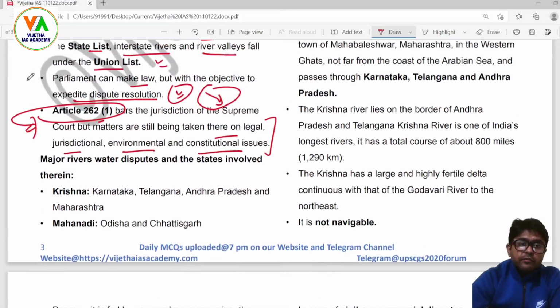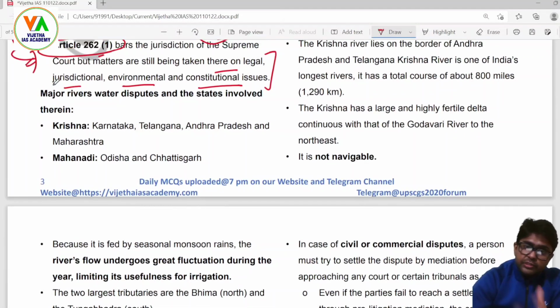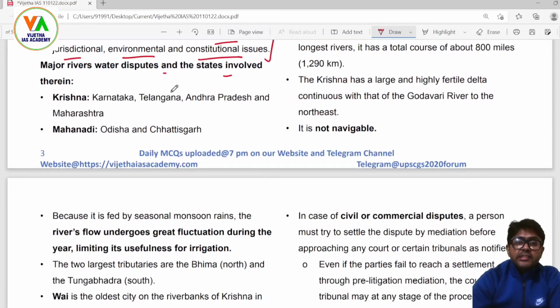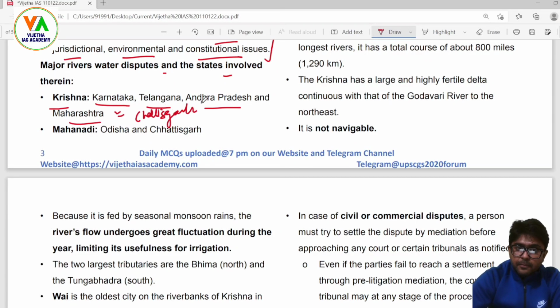This is also important for your PT, that they are not in the direct or original jurisdiction of the Supreme Court. Major river water disputes and the states involved therein are very important, because sometimes factual questions are also asked. Krishna River: the disputing states are Karnataka, Telangana, Andhra Pradesh and Maharashtra, not Chhattisgarh, because Chhattisgarh has no direct role with the use of Krishna water.